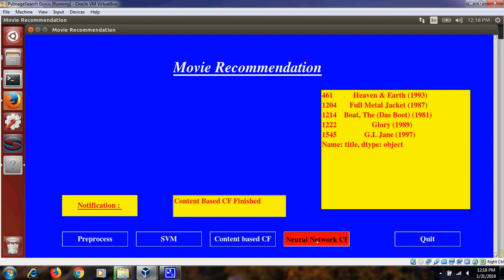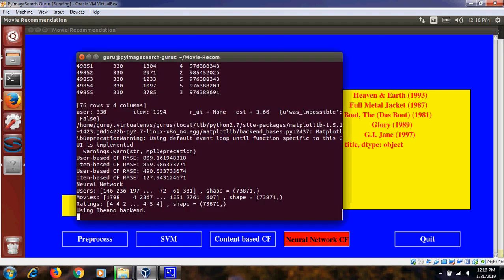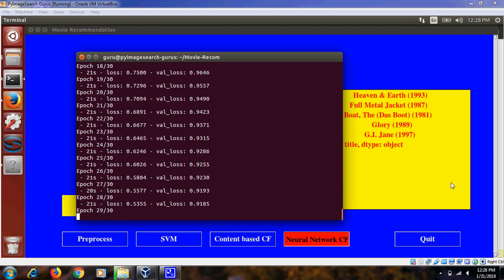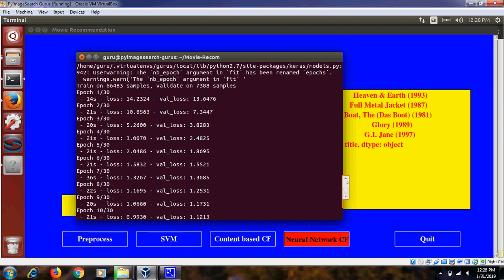And then we are executing the neural network based CF now. So this will take time, so I go for pause. This is the result from the neural network algorithm.